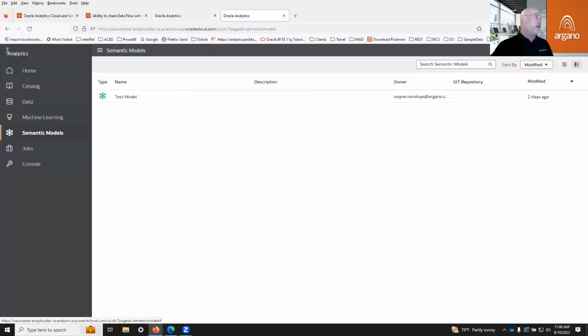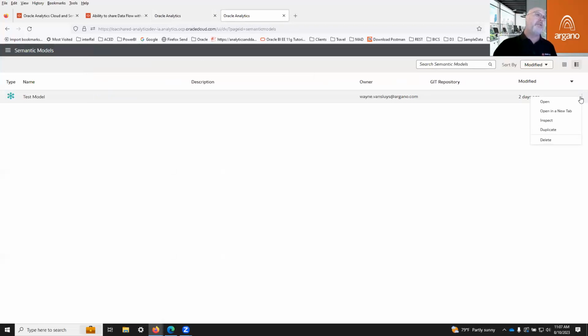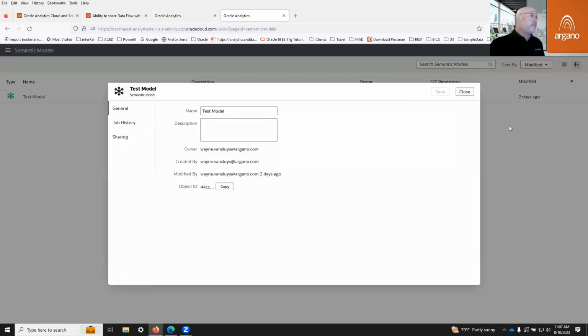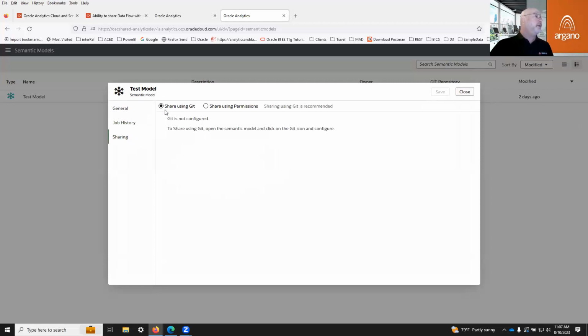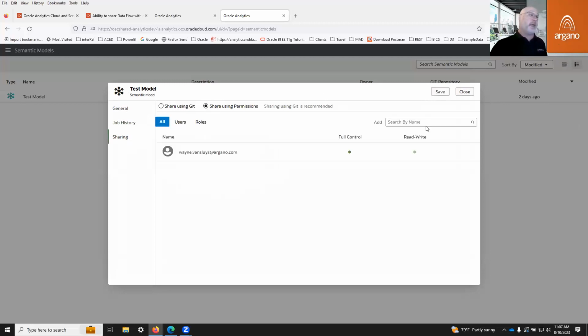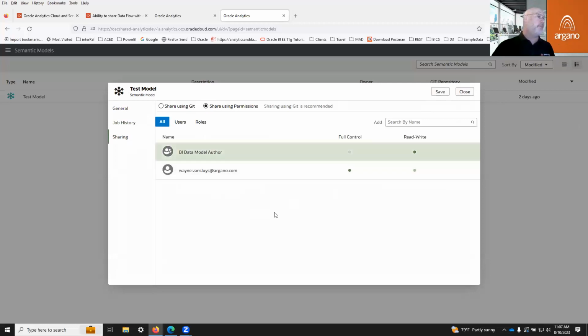So the online semantic modeler, again, was only allowed or accessible by the main author, or if you were to have maybe put it into a Git repository. So now I have the ability to share. Git was how it was deployed. Oracle made that available through a Git repository, but now I can just use it through sharing permissions. So again, maybe I want to have my BI data modelers, all of them who are in that role, to be able to access my semantic model.